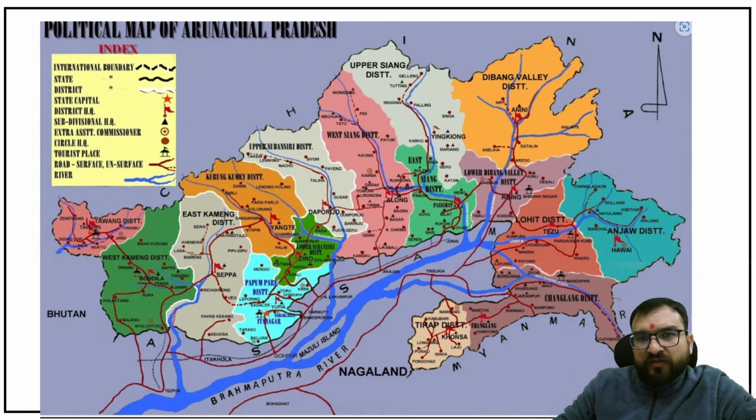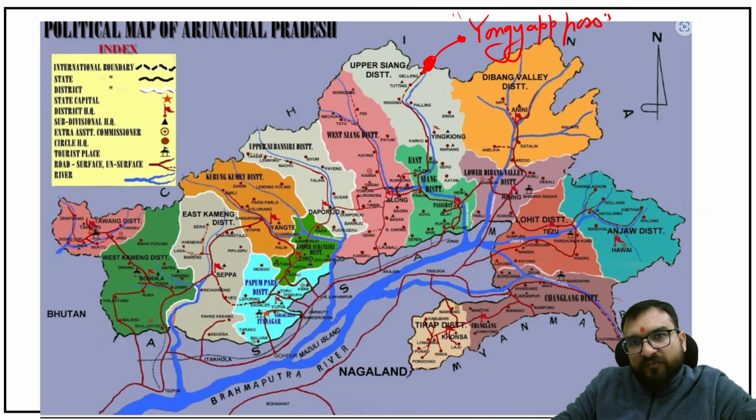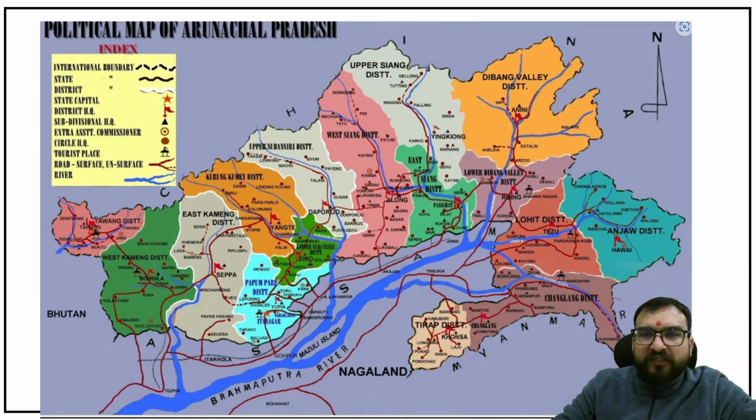And it is entering through... Now you see this map over here, you are going to see one pass, and this pass is known as Yongya Pass, guys. Yongya Pass. Right, from this you will find the entry of the Brahmaputra River, or Yarlung Zangpo, into Arunachal Pradesh, like this. Like this you are going to see.